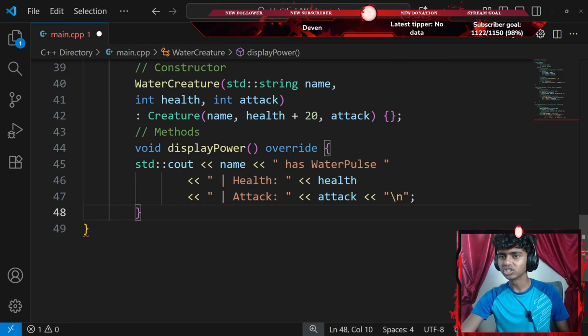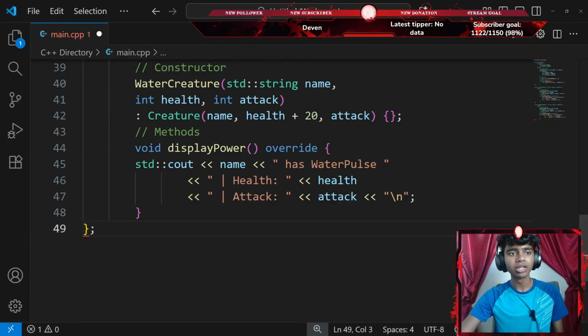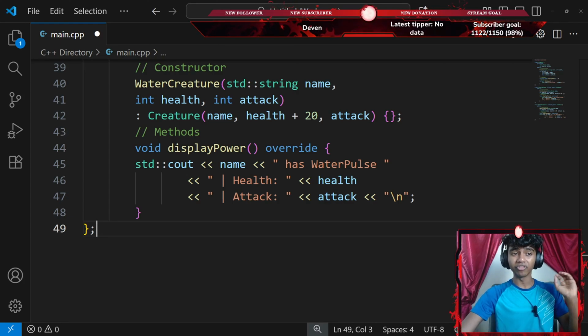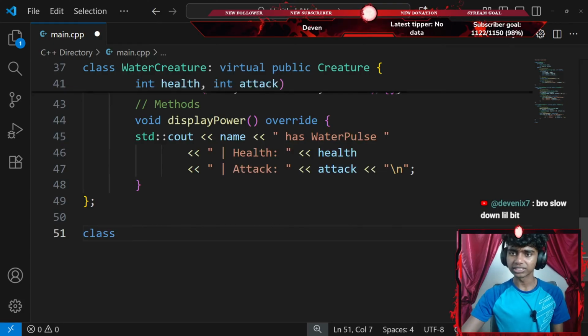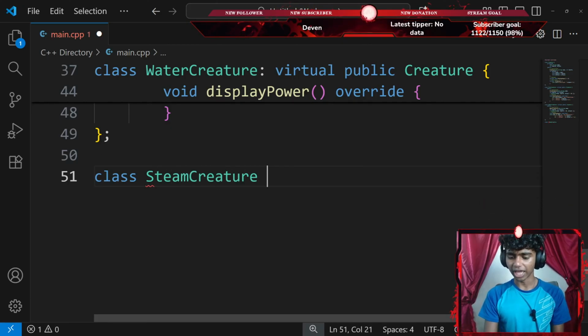Okay, that said, let's go all the way down with the instructions. Perfect. Let's end my class with a semicolon as well. Then I have to create my final derived class called Steam, but this time my Steam class inherits from both my Fire Creatures class and my Water Creatures class. So I'm going to create another class called Steam Creature.